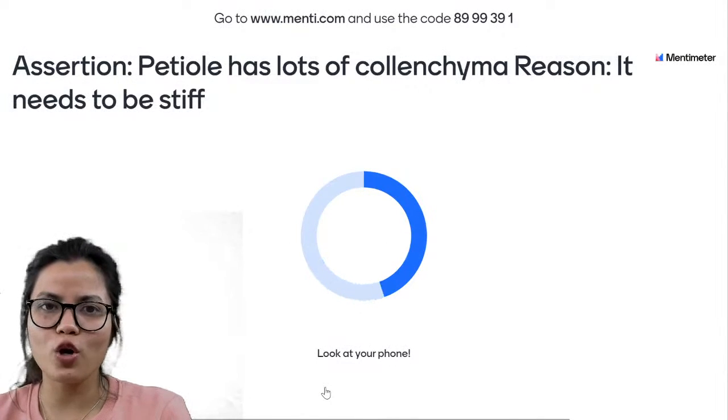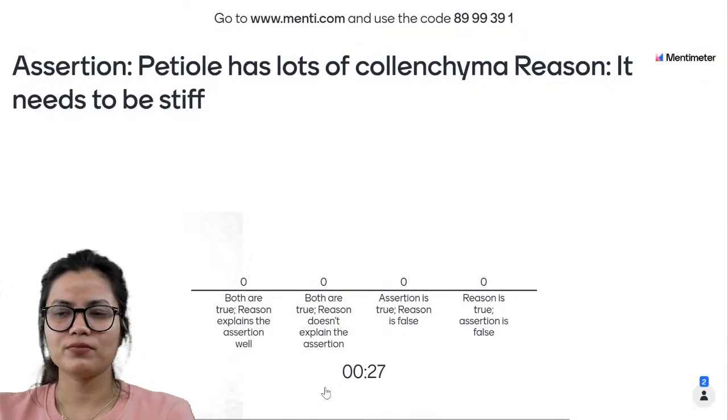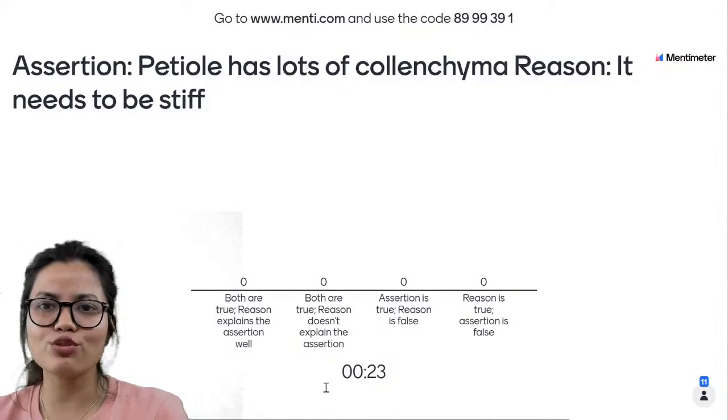Petiole has lots of collenchyma. Reason: it needs to be stiff. Petiole has lots of collenchyma. The reason is that it needs to be stiff.